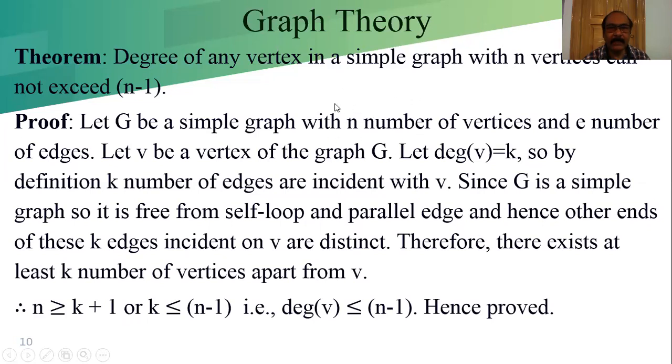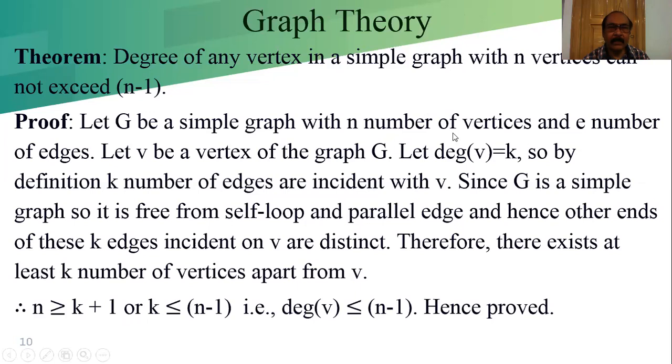If we consider V and another k vertices, we get k plus 1. V is one vertex whose degree is k, meaning k edges are incident to V, and the other vertices are V1, V2, up to Vk.